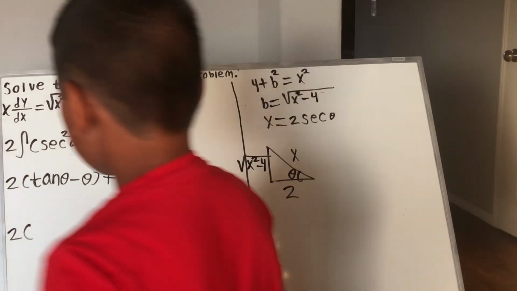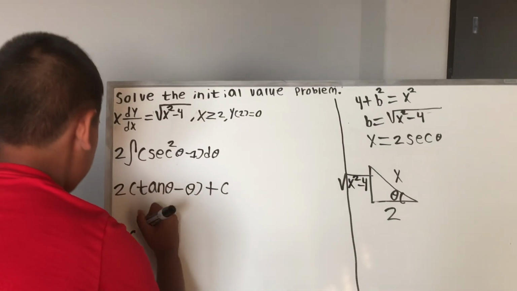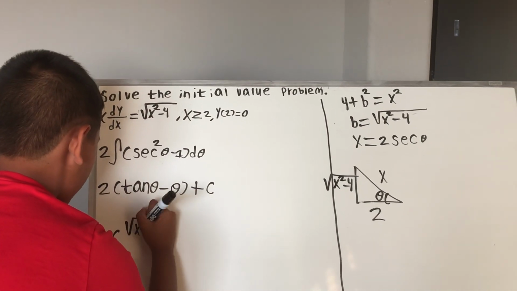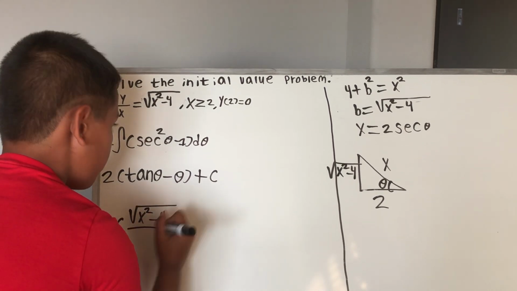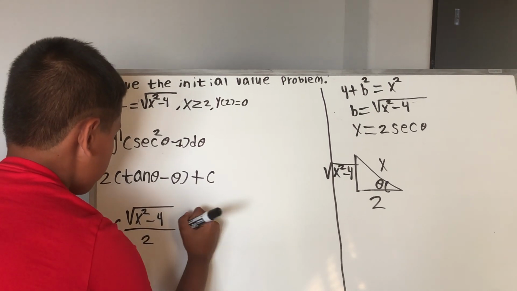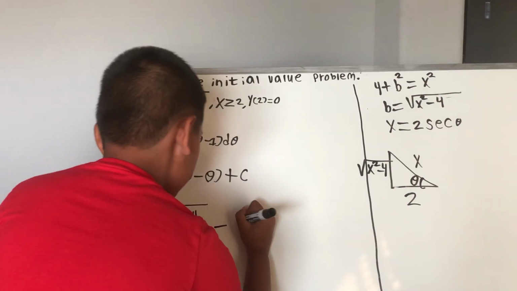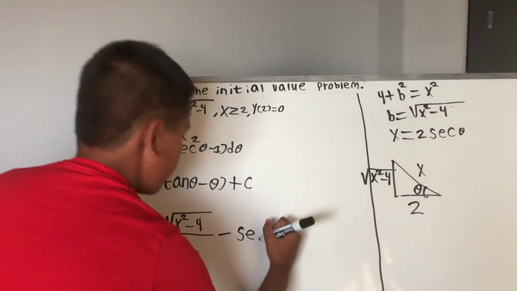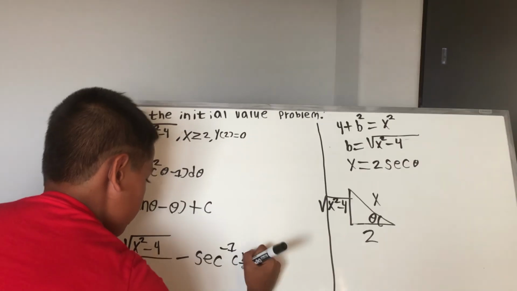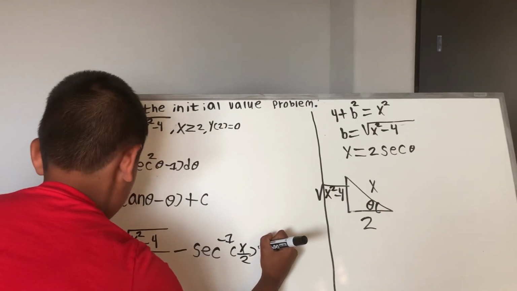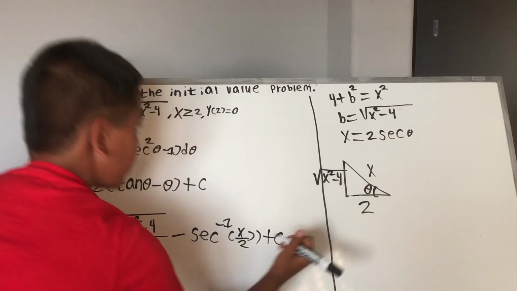So now we're going to say this 2 times, that tan theta will be radical x squared minus 4 over 2. And the minus, we know theta will be secant inverse x over 2, parentheses closed, plus c.